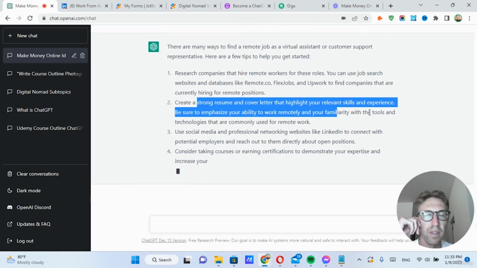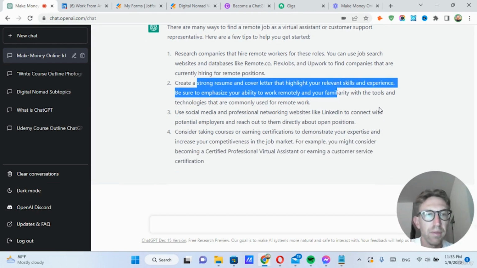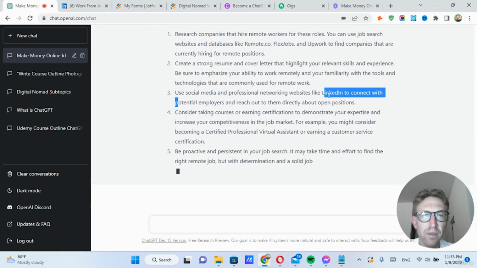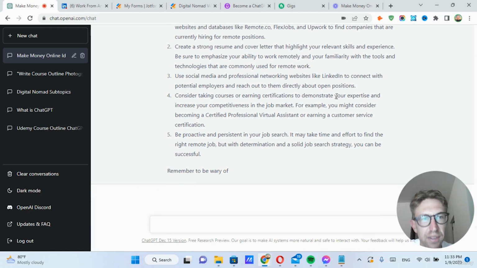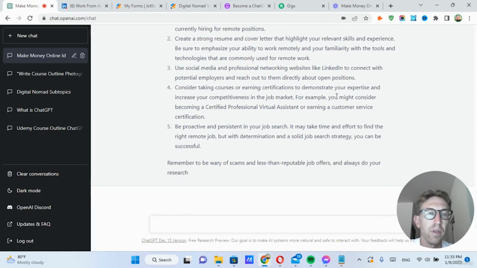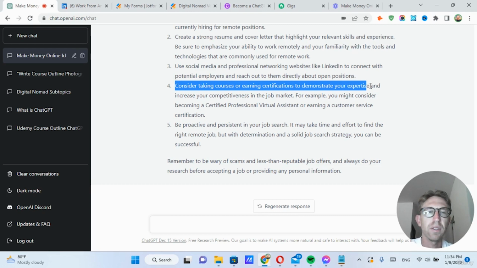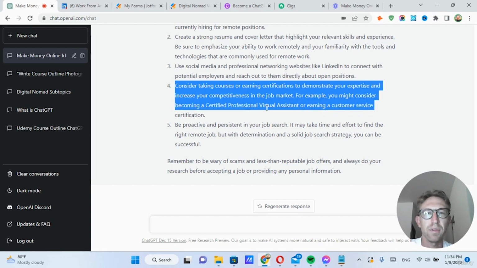This is super important so that you can get through this ATS system that a lot of recruiters and hiring managers use. Use social media and professional networking websites like LinkedIn. Obviously, if you don't already have a professional network on LinkedIn, this is super important, which I have another course about on Udemy. Consider taking courses or earning certifications to demonstrate your experience.